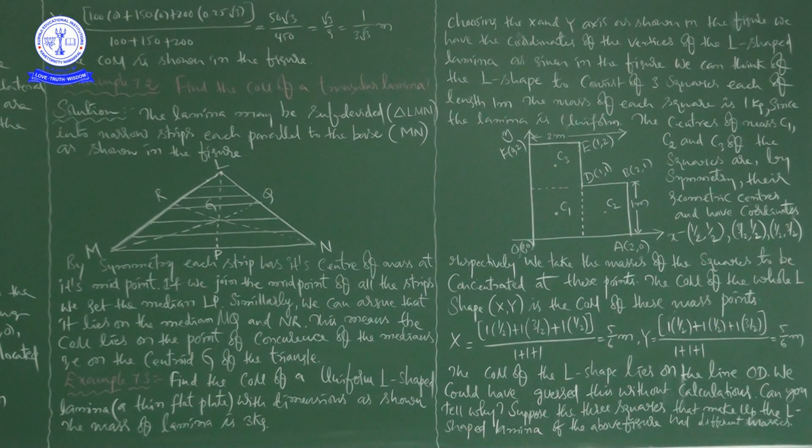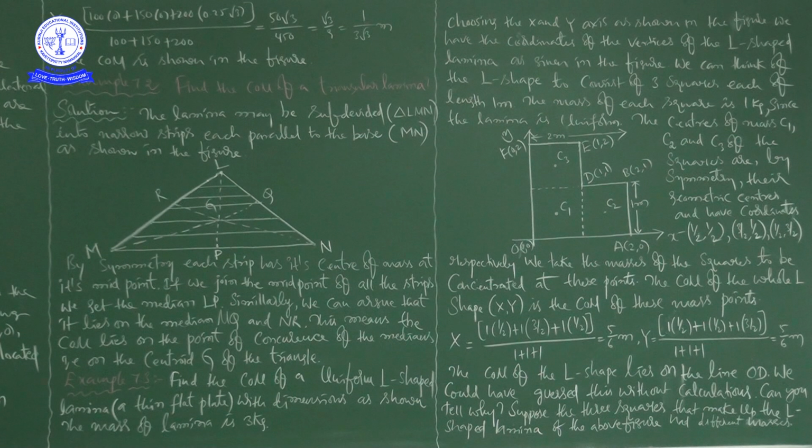Next, in example 7.3, he has given one L-shaped uniform lamina with dimensions, and the mass of the whole lamina is 3 kg. According to the statement of uniform distribution of mass, you can take each square's mass as 1 kg.